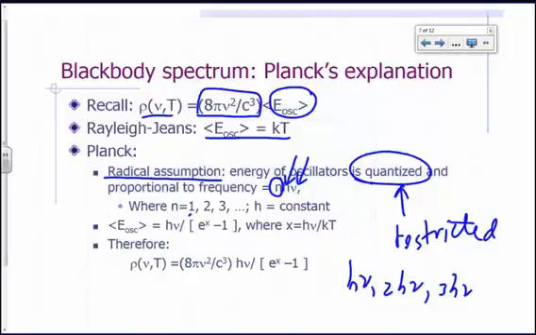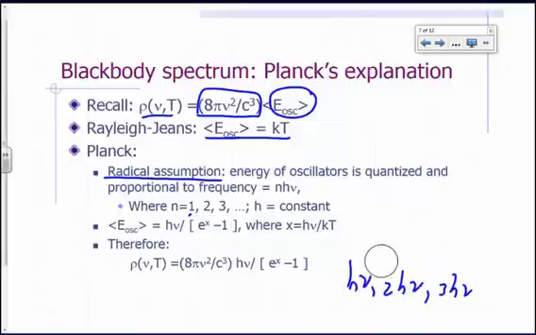If you want it to gain some more energy, what's the next amount of energy it can have? Another 3 electron volts would bring it to 9 electron volts. So it would be a multiple of h nu. Okay, so if h nu is 2 electron volts, if it were to gain energy, it has to end up at 4, or at 6, or at 8. So it has to be a multiple of h nu.